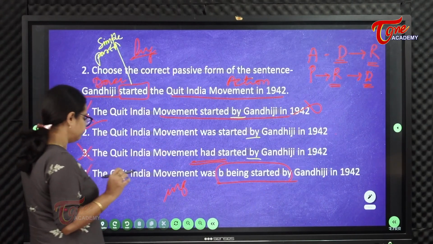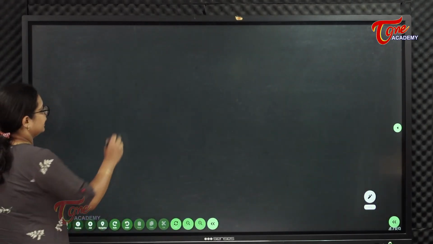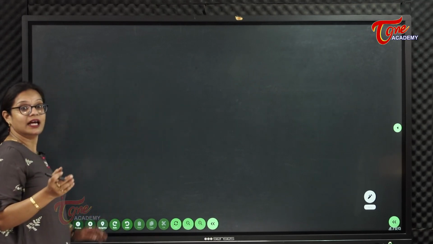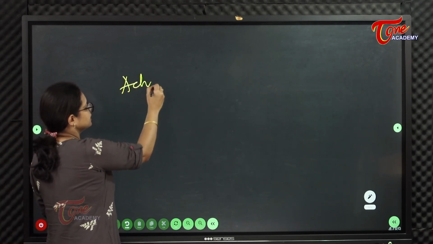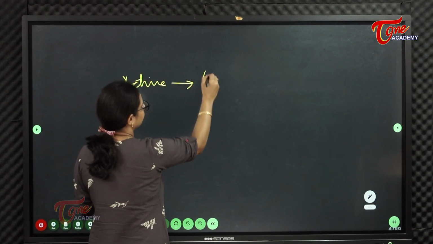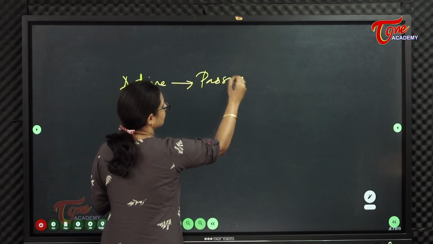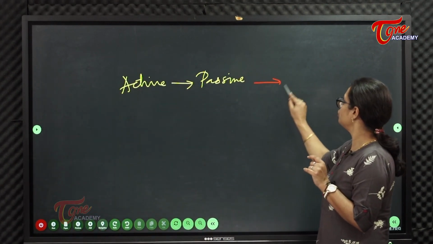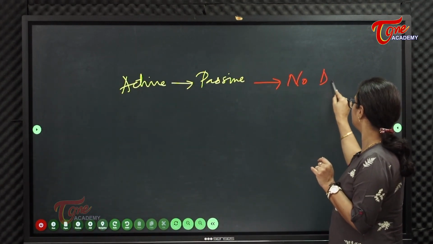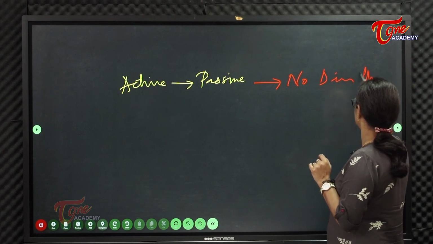Direct indirect ki active passive ki manam gurtunchukovalsindi enti ante, when we are transforming the sentence, oka sentence active voice sentence ni passive voice ki marchinappudu, the tense will not change. There is no change in the tense.